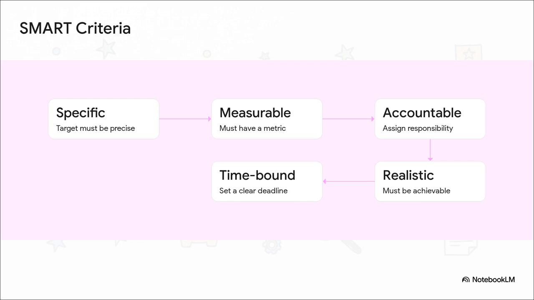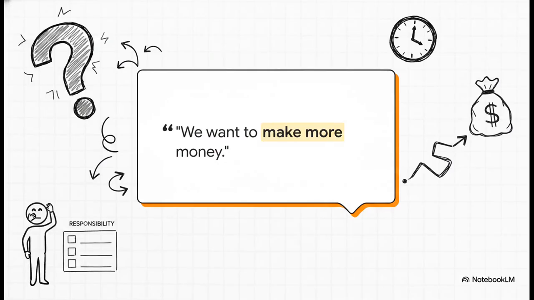So the crucial point is, I need you to mentally circle, highlight, and memorize Step 3, accountable. It means someone actually has to take the blame or the credit. It assigns clear, direct responsibility for the objective to a specific person or department. Now, older textbooks might say agreed or achievable for the A, but listen to me, if you use those old definitions in your exam, you risk losing marks. Don't do it.